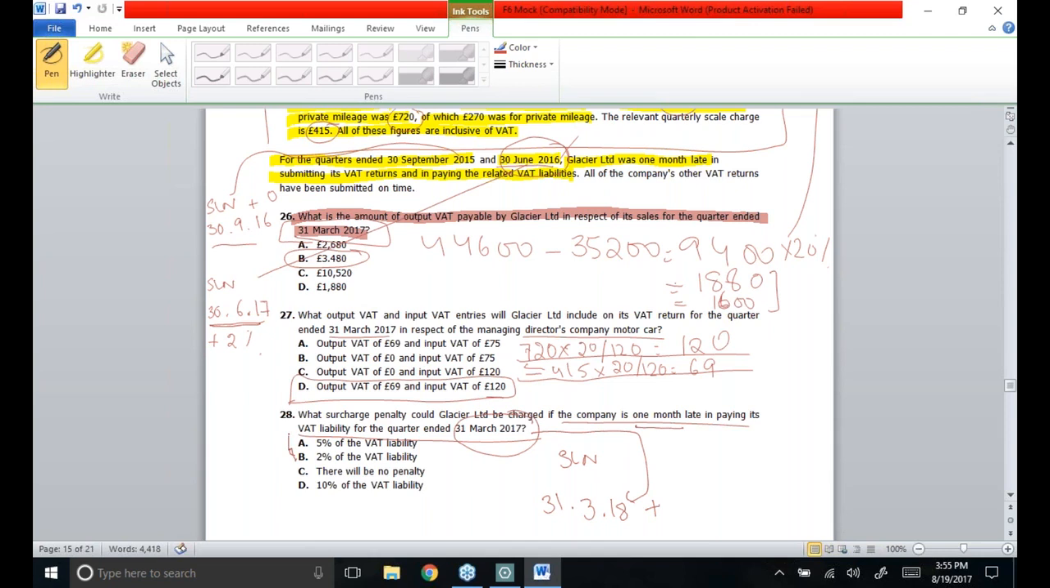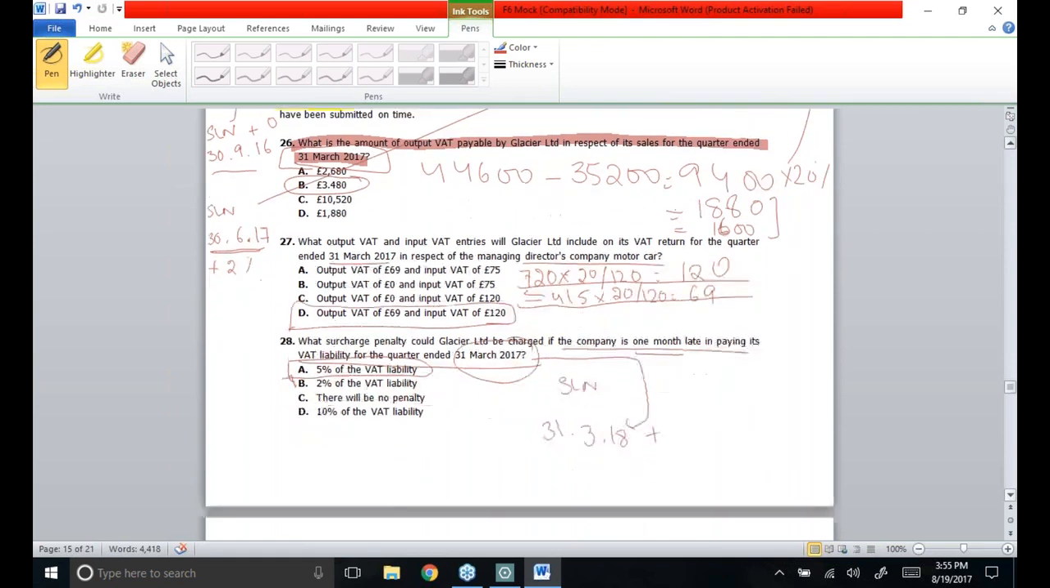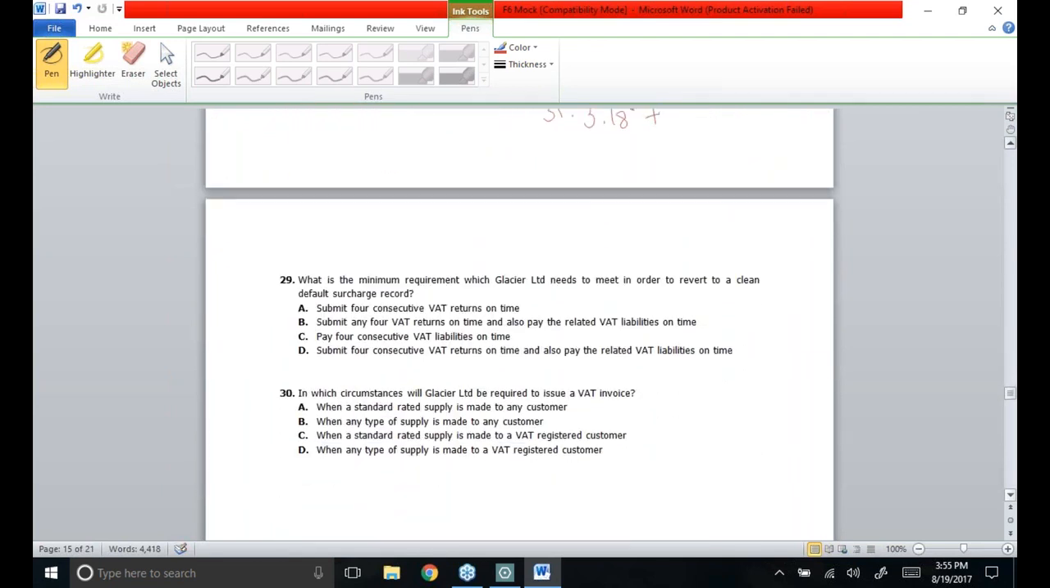So option A is correct. Then comes, sorry, that was third last MCQ. Then comes the second last MCQ for this OT case.